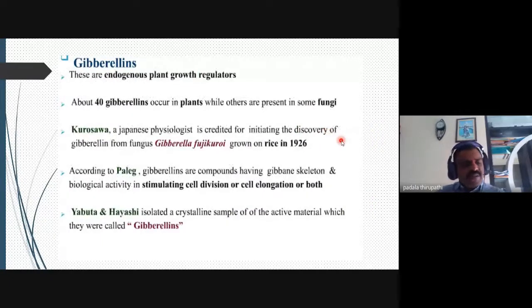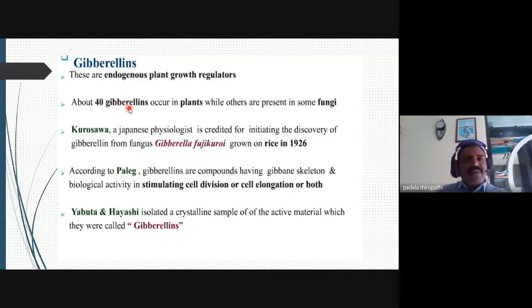So today's topic is the gibberellins. Gibberellins are endogenous plant growth regulators. My dear friends, all phytohormones are endogenous plant growth regulators, no doubt at all. Earlier, 40 gibberellins were discovered occurring in plants, while others are present in some fungi. More than 200 gibberellins are now discovered.